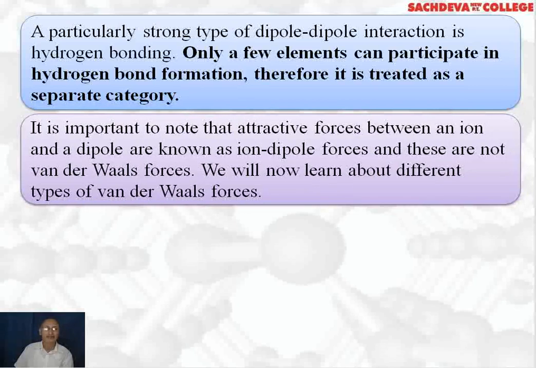Now it is important to remember the attractive forces between an ion and a dipole. Ion means like sodium ion and dipole means like water molecule. The force of attraction between sodium ion and water molecule is called ion-dipole attraction. Similarly, the force of attraction between chloride ion and water molecule is also called ion-dipole attraction. So these are called ion-dipole attractive forces. They are not van der Waals forces of attraction.